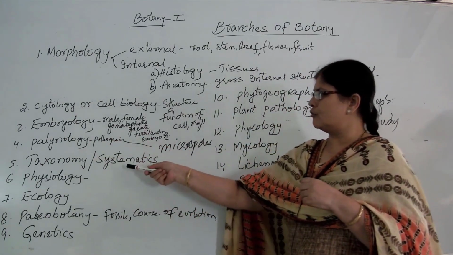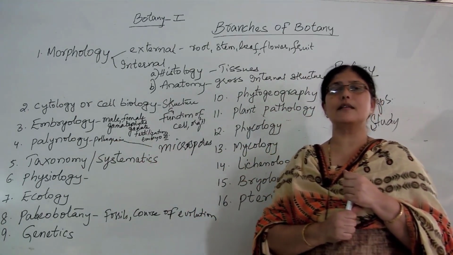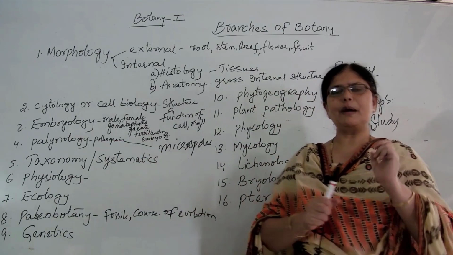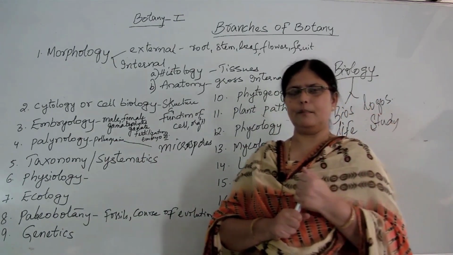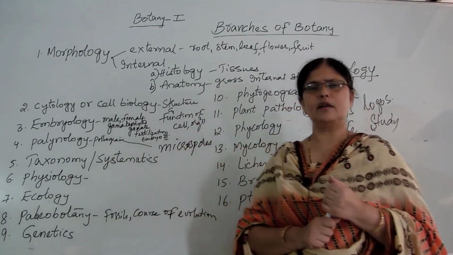Next branch of botany is taxonomy or systematic botany. Now, what is meant by taxonomy? Taxonomy is nothing but there are a huge number of living organisms upon the earth.